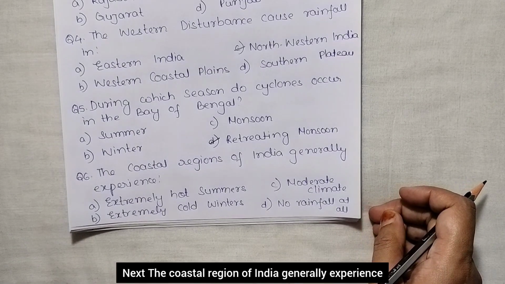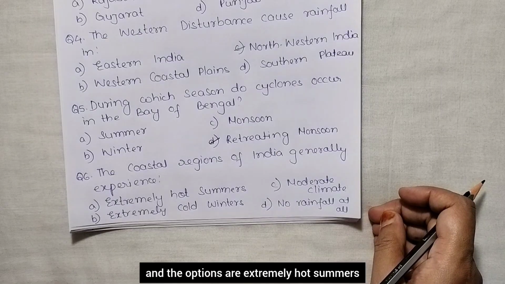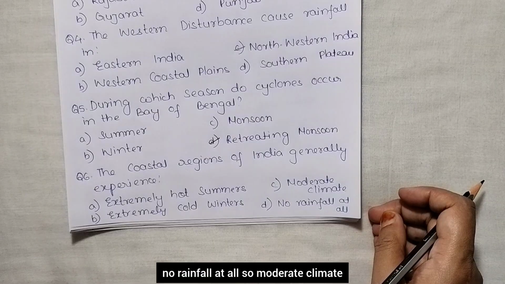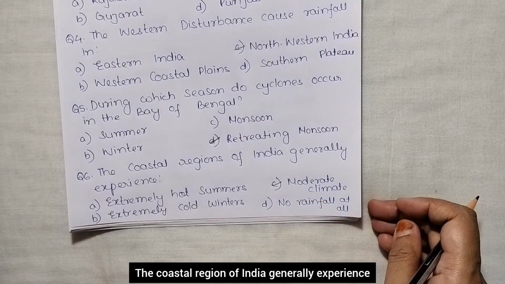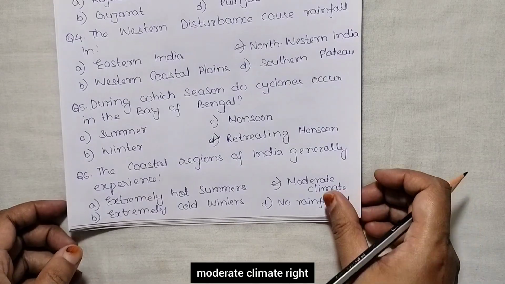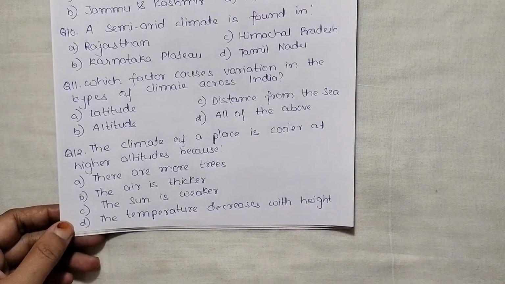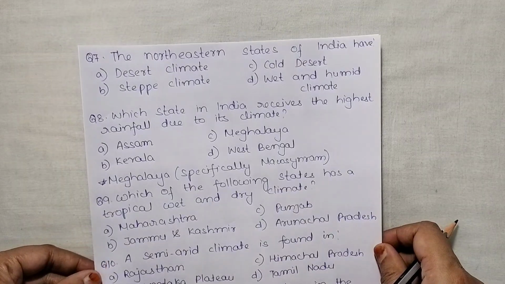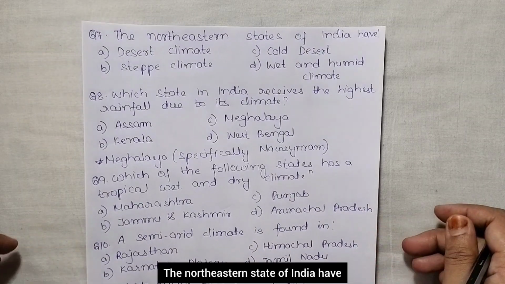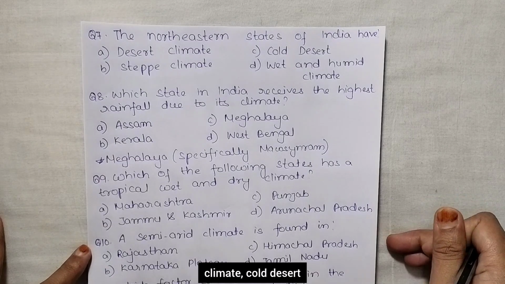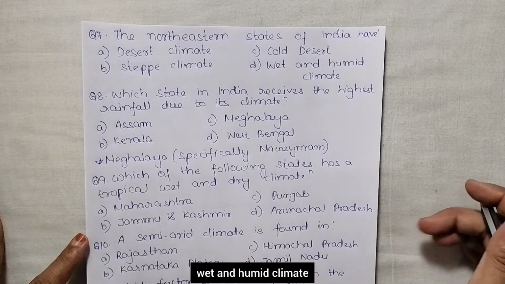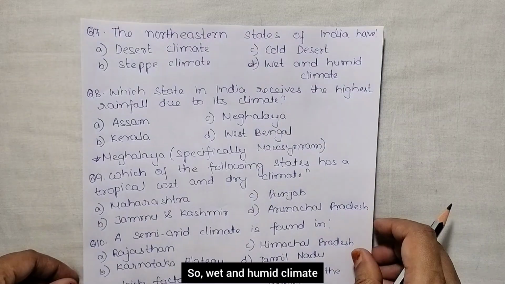Next, the coastal region of India generally experiences, and the options are extremely hot summers, extremely cold winters, moderate climate, no rainfall at all. So, moderate climate. The coastal region of India generally experiences moderate climate, right? Next, the northeastern states of India have, and the options are desert climate, steppe climate, cold desert, wet and humid climate. So, wet and humid climate.